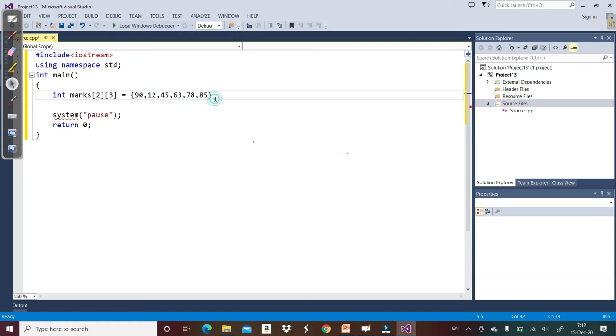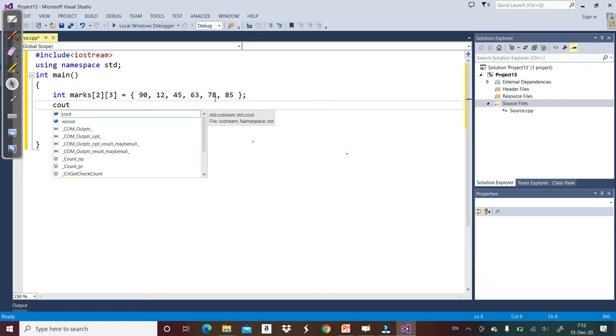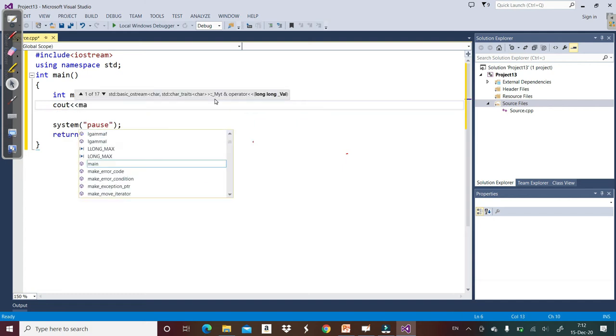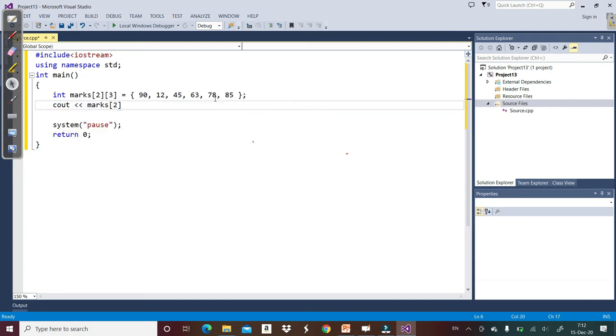So now let's say we want to know which element is at second row and third column. What should be the value at second row and third column? This is the first row, this is the second row, and the third column is 85. So let's check it.